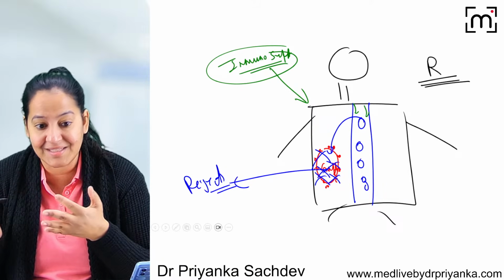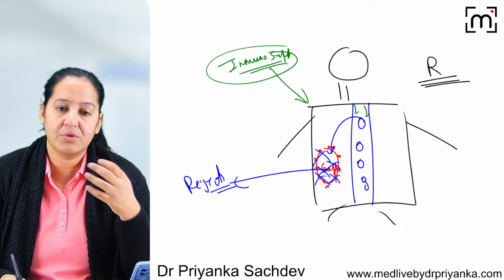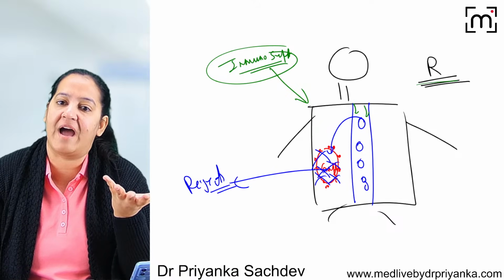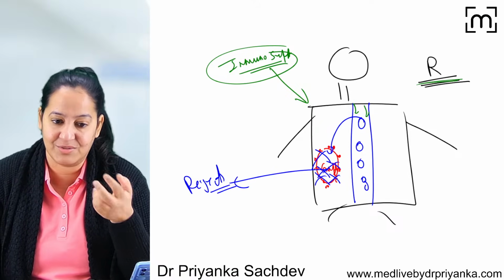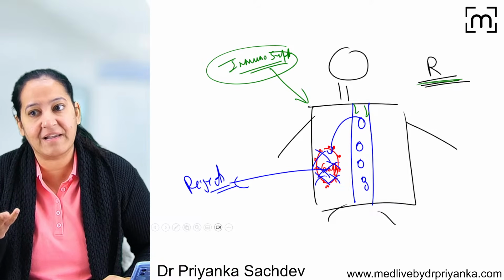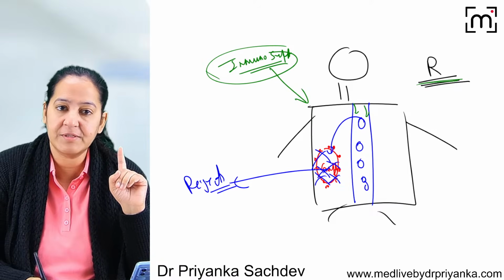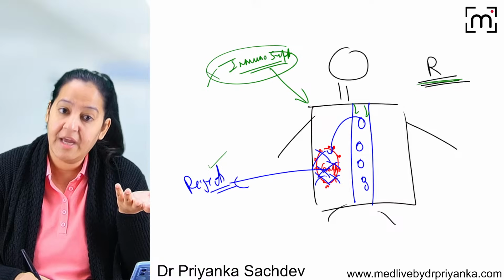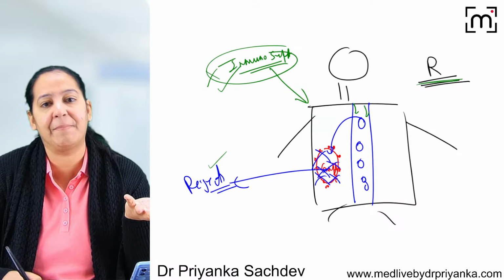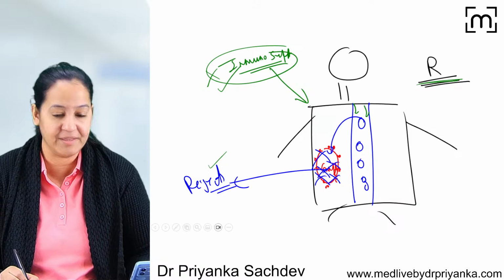But you are making the person prone to frequent infection. So the recipient will be prone to having multiple or frequent infections. So it is a double-edged sword. So post-transplant life is very difficult. If you don't give the immunosuppressant drugs, the person will have rejection. If you give the immunosuppressant drugs, the person will have frequent infection. How many of you got it? Give me a thumbs up if you got it.